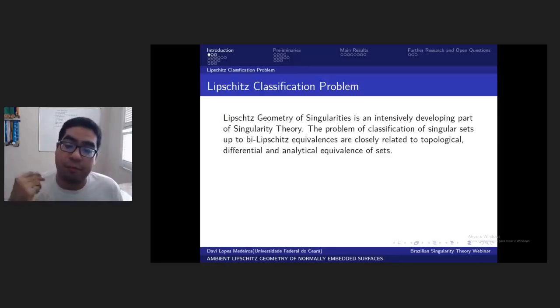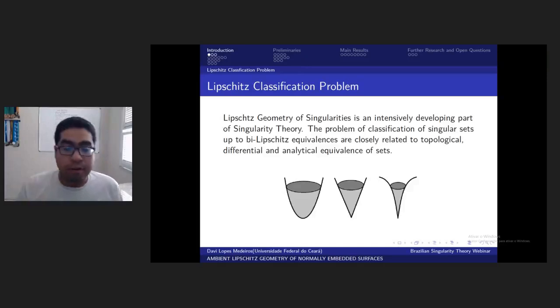This problem is very closely related to topological, differential and analytical equivalence of sets. For instance, here you can see three conical sets. The first one is a smooth set, and differential equivalence can differentiate those three.